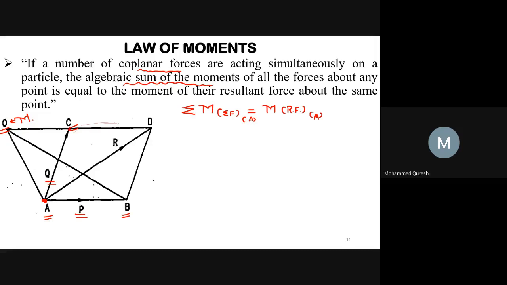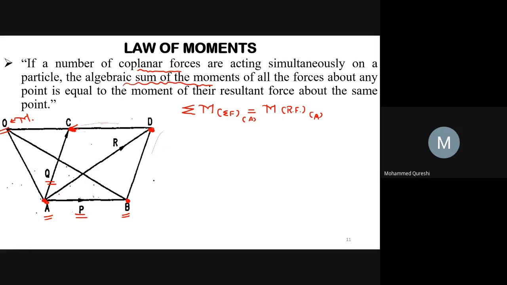Now with AB and AC as two adjacent sides, we have to complete the parallelogram ABDC.